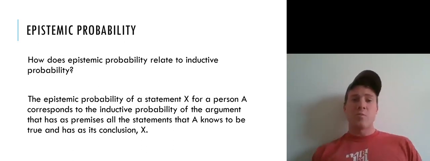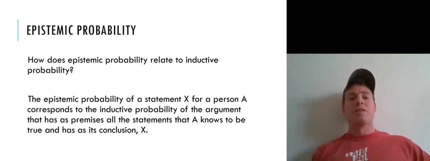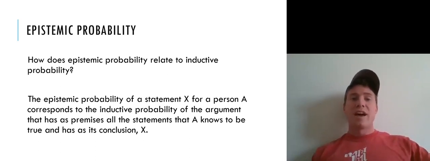We have the inductive probability of arguments, and we can view the epistemic probability of a particular proposition for a particular person as the inductive probability of a certain argument, namely the argument that has as its premises that agent's information set, and that has as its conclusion the proposition that we're trying to assign an epistemic probability to.